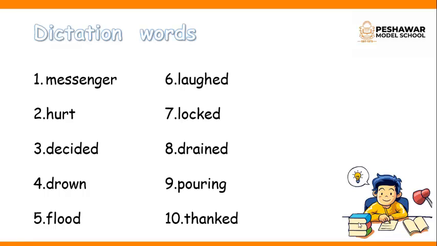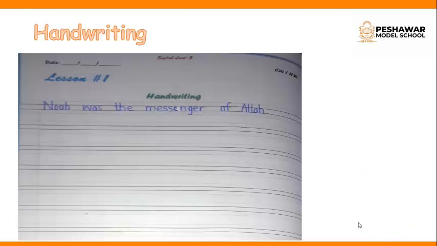And then you are going to give a short test to your parents. Your second homework is lesson number 1, handwriting. This page is present in your books. You have to open this page and write this: Noah was the messenger of Allah. You have to write this line repetitively on the whole page. So these are your homeworks for today.